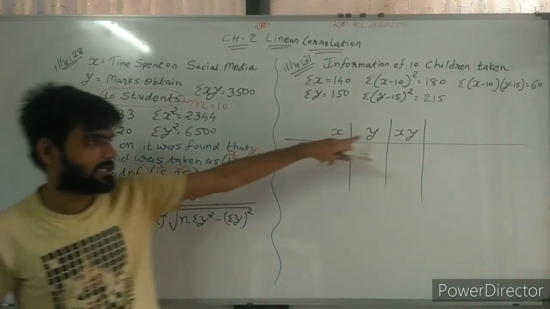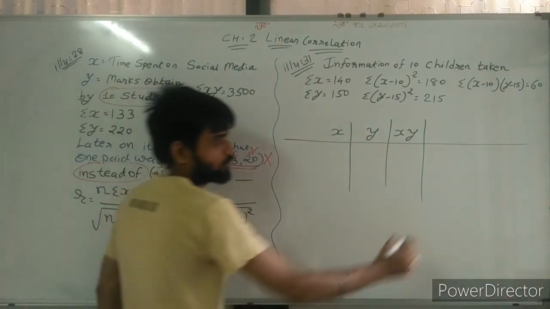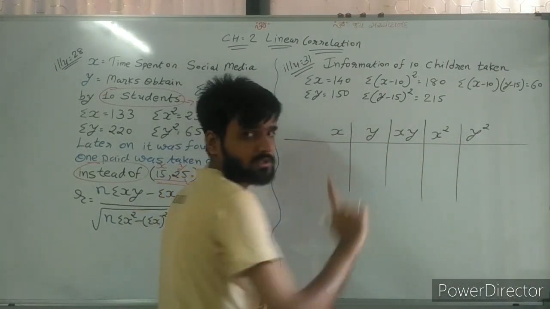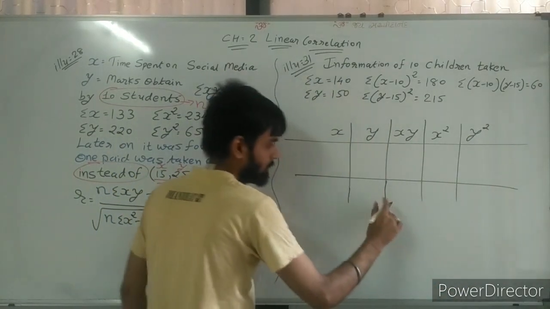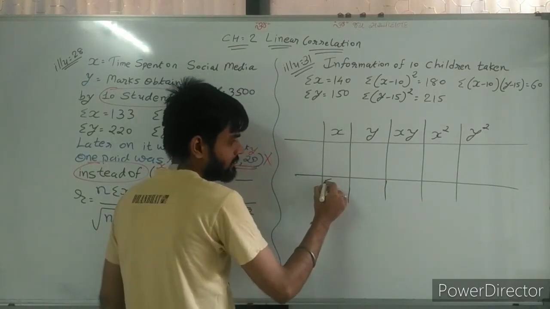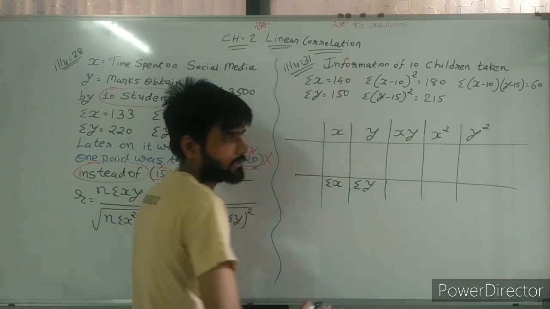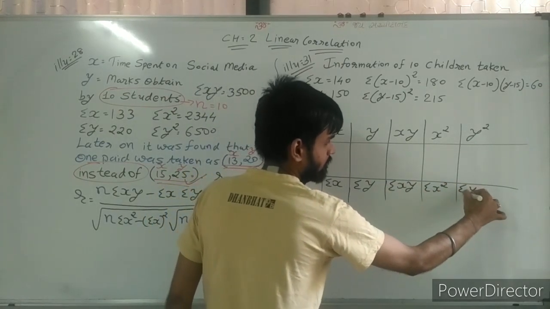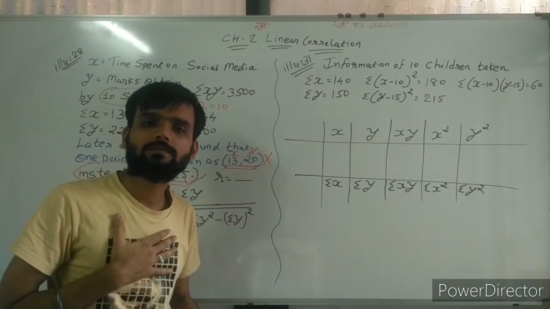Sigma x, sigma y, and on the basis of that we can find xy. Then x square, y square, so make two more columns: x square, y square. The totals of these columns are given: sigma x total is given, y total is given. The totals of these columns are already given to us.